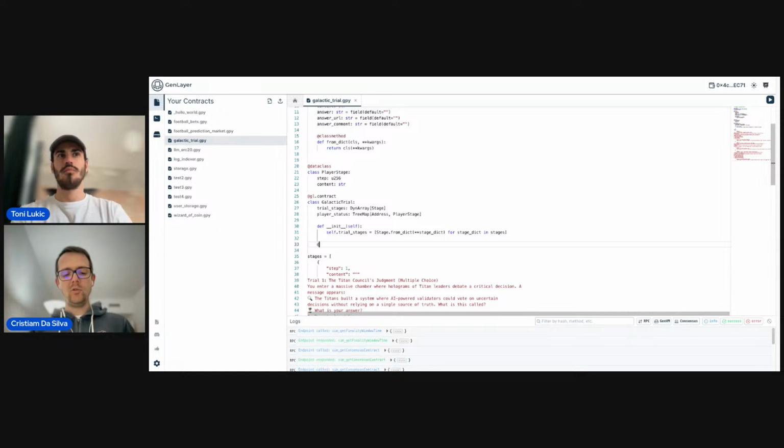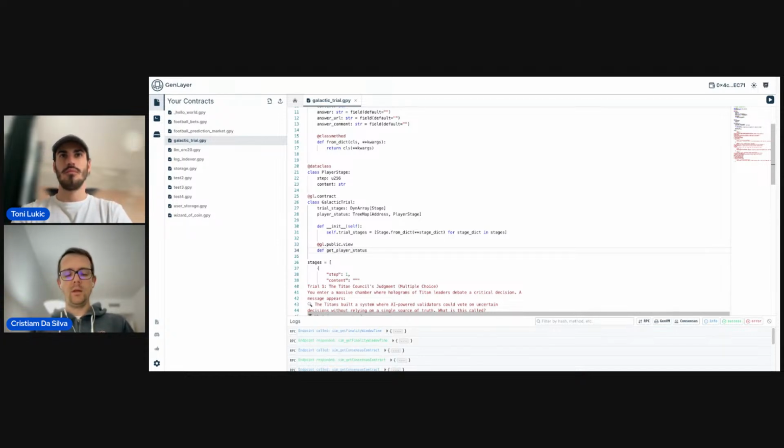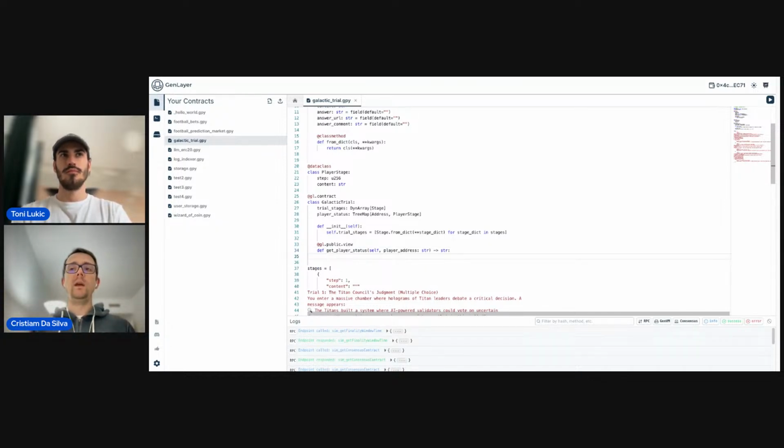So in this case, it's going to be a read method, right? Public view, and we're going to call it get player status, okay? So in this case, we're going to receive the player address, because this will allow us to know the status of every player, right? As you may know, usually on smart contracts, on read methods, you don't care too much about the sender, because it could be anyone, right? It's just reading from the intelligent contract.